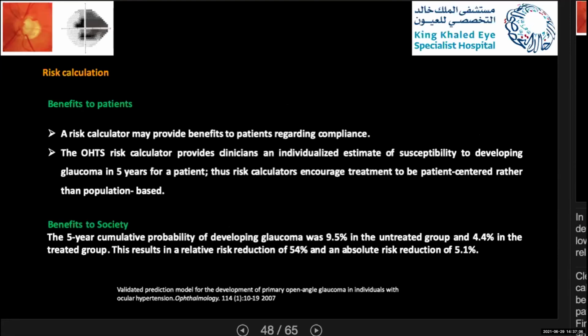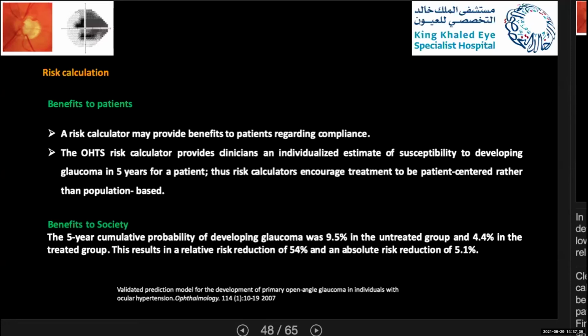So what is the benefit to the patient if you have the risk calculator? It may provide benefit to the patient regarding compliance. Also, the risk calculator provides the clinician an individualized estimate of the susceptibility to developing glaucoma in 5 years for patients. So the risk calculator encourages treatment to be patient-centered rather than population-based.